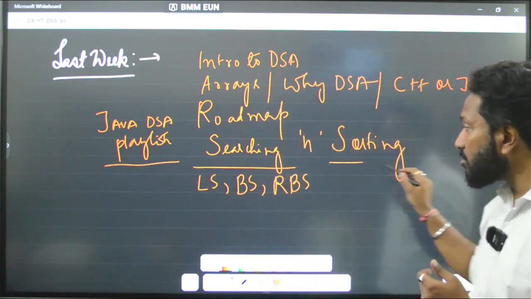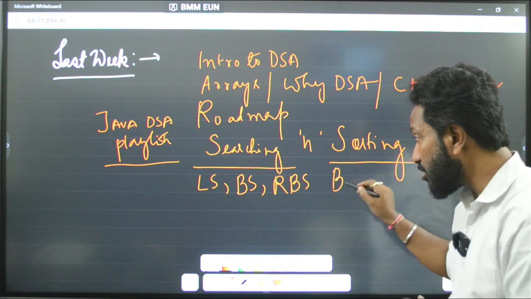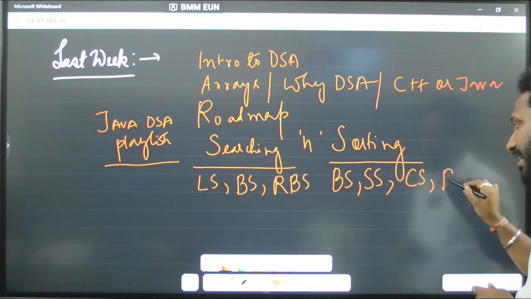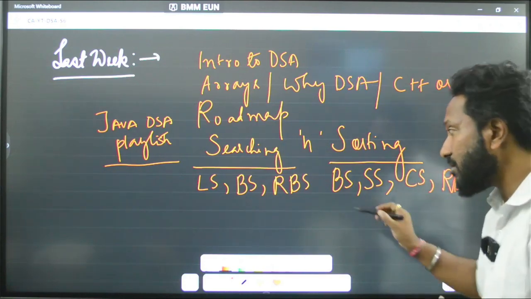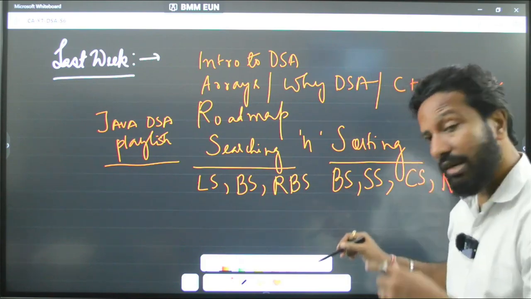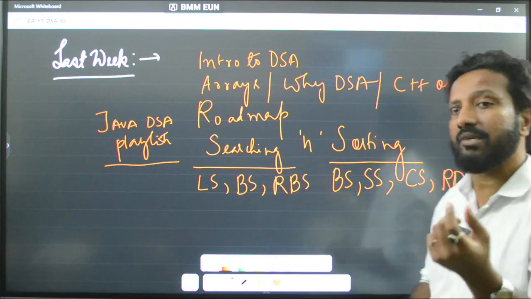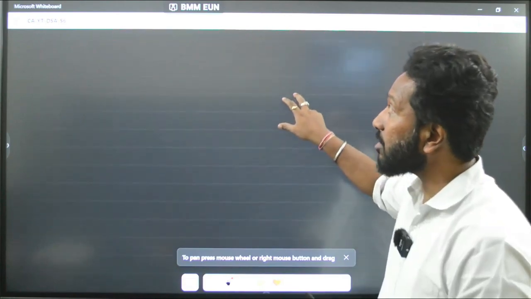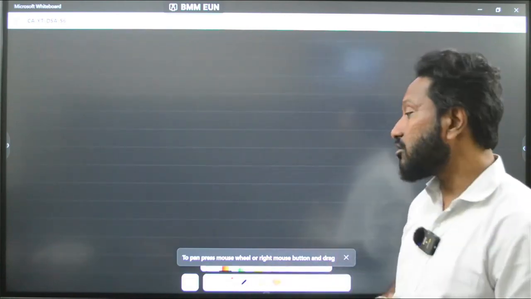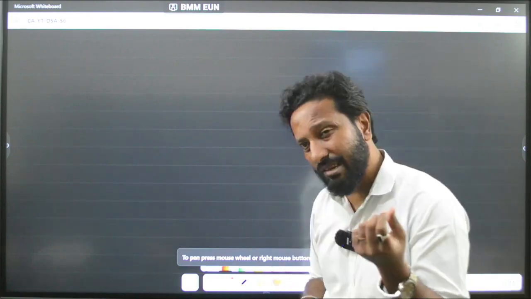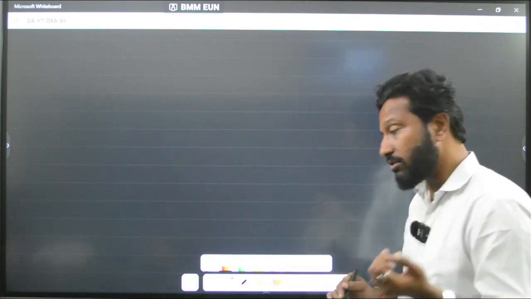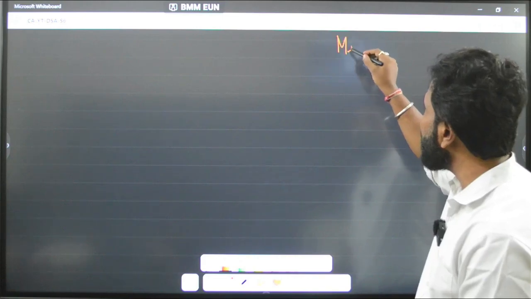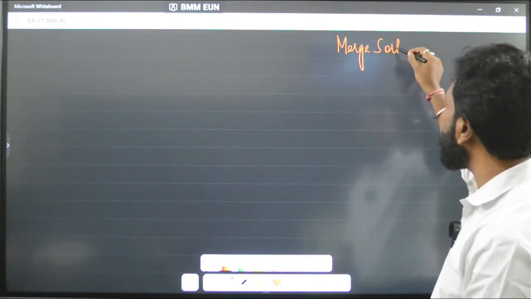After that, we went on to sorting, where we learnt about bubble sort, selection sort, count sort, and radix sort. We were about to learn merge sort last Friday, but we could not do it because of time constraints. So today we will be learning the merge sort algorithm, which is one of the fastest sorting algorithms that we use. It is very important for your placement drives also.